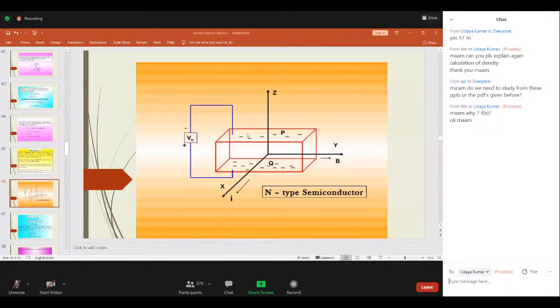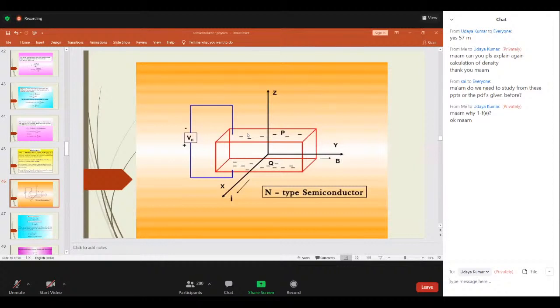Got it now? So from this Hall effect, we can calculate the type of semiconductor. Second one, we can calculate the conductivity of the semiconductor. Next one is carrier concentration can also be calculated by using Hall effect. And also we can calculate mobility of the charge carriers. Got it now? So these are the applications or the uses of Hall effect.